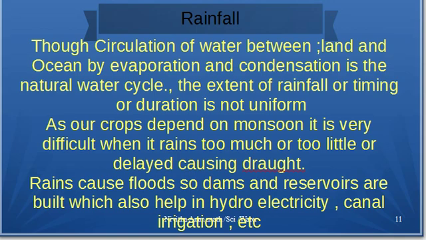Rainfall. Though the circulation of water between the land and the ocean by evaporation and condensation is a natural cycle, the extent of rainfall, the timing of the rainfall, and the duration is not uniform. So different areas get different rainfall. Sometimes what happens, all the rainfall happens in the sea.